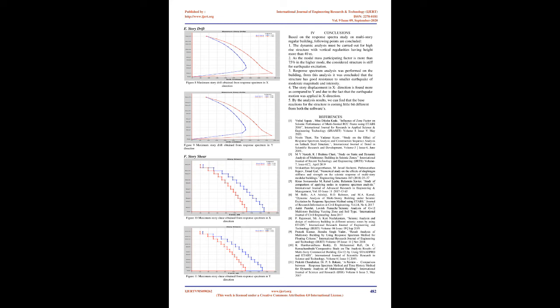Loadings and material properties. M25 grade of concrete and Fe500 grade of steel are used for all slabs and beams of the building, whereas M30 is used for columns with the same grade of steel. Elastic material properties of these materials are taken as per IS 456:2000. The short-term modulus of elasticity of concrete is taken as Ec = 5000√fck MPa, where fck is the characteristic compressive strength of concrete cube. For the steel rebar, stress and modulus of elasticity are taken as per IS 456:2000.